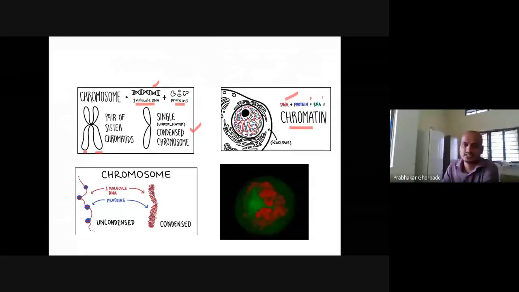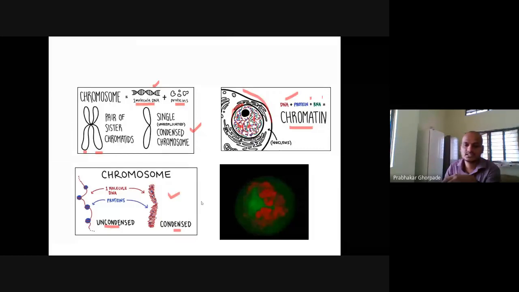If this is a cell, this is a nucleus, and inside this nucleus are the DNA molecules. The chromosome can be uncondensed or condensed. The uncondensed form has the DNA molecule wrapped around histones, and these histones can be wrapped further into the condensed structure on the right side.